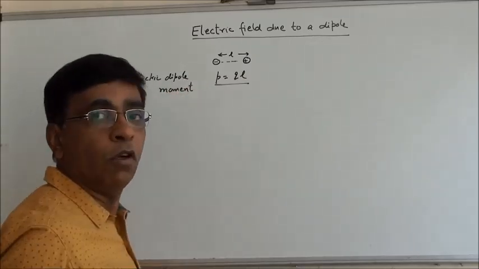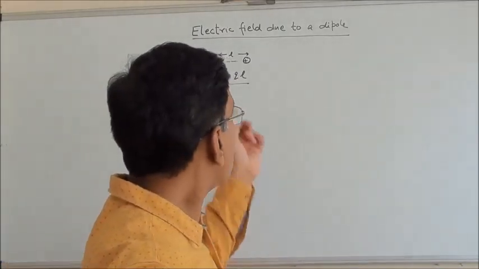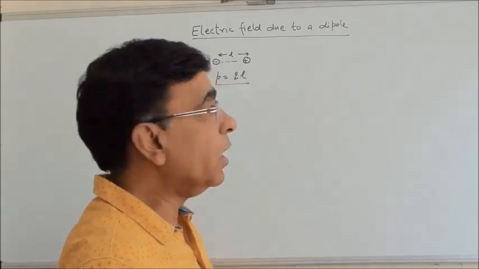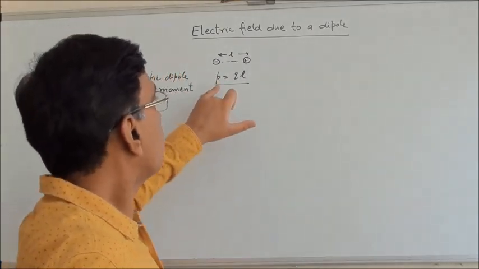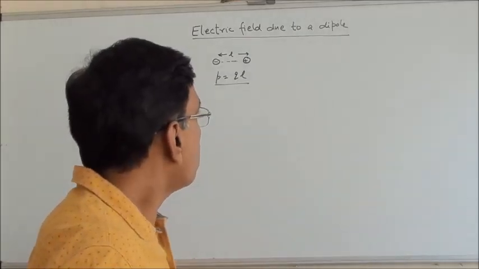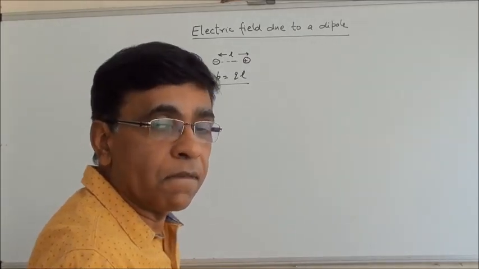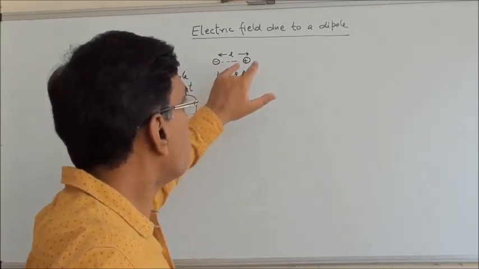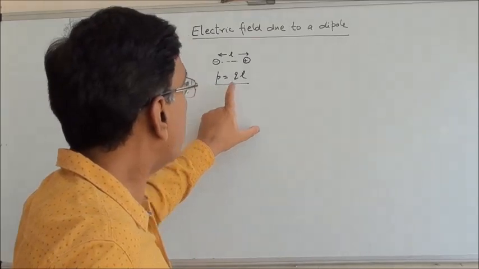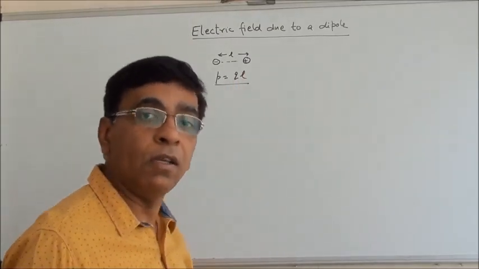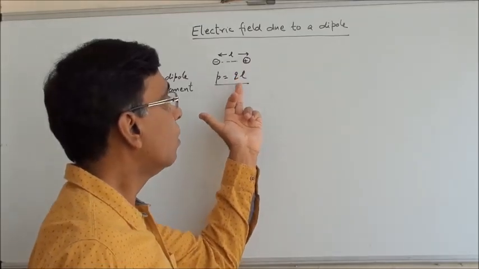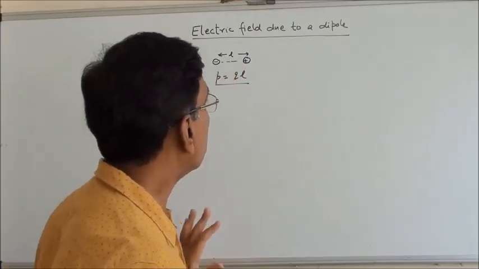When we study how a dipole behaves in an electric field, this quantity, electric dipole moment, will be very important. We'll see how it responds to the external electric field, which to a large extent will depend on this quantity Q into L, the distance between the two charges and the magnitude of any one charge, because they are the same.